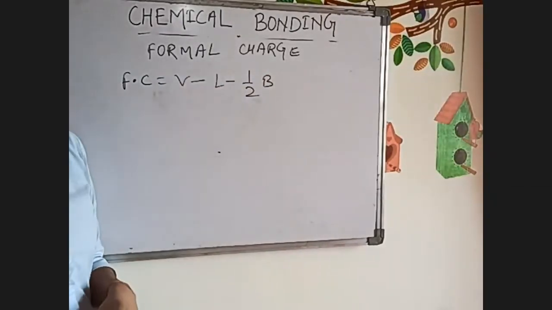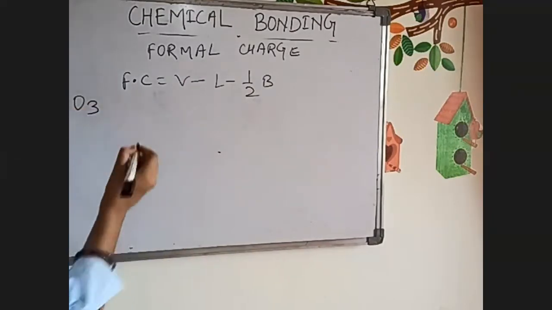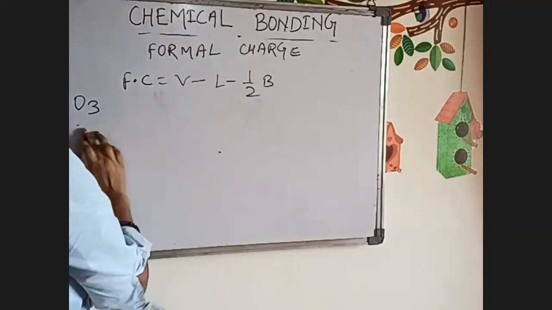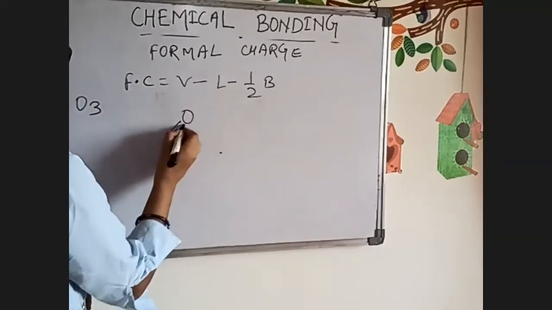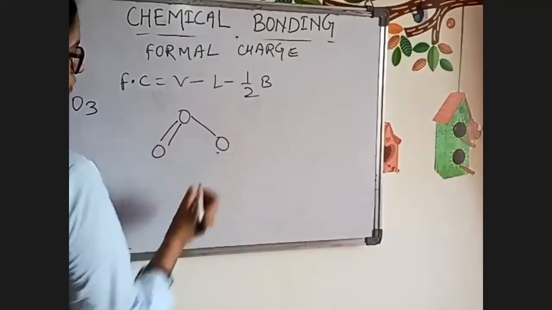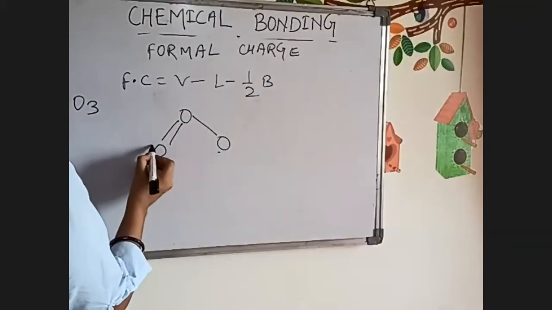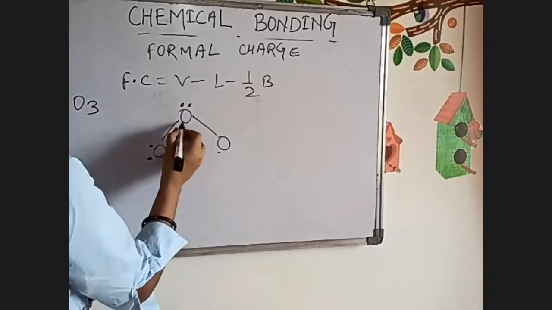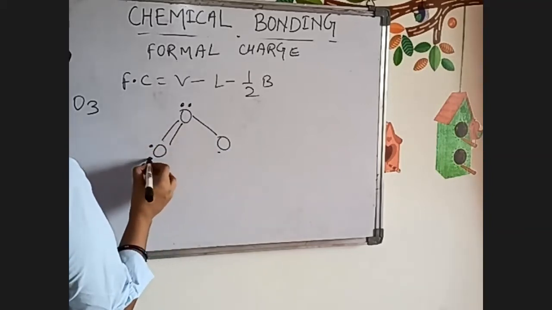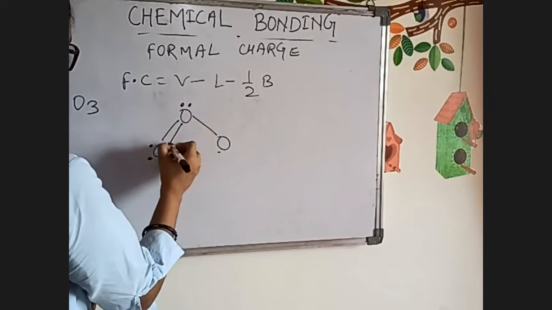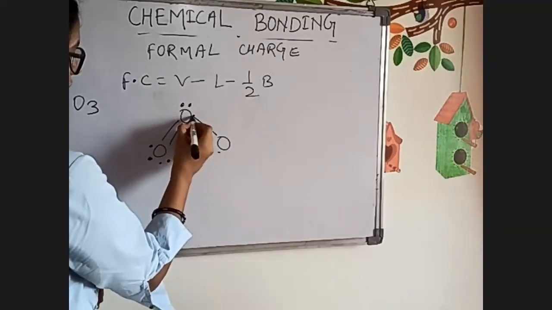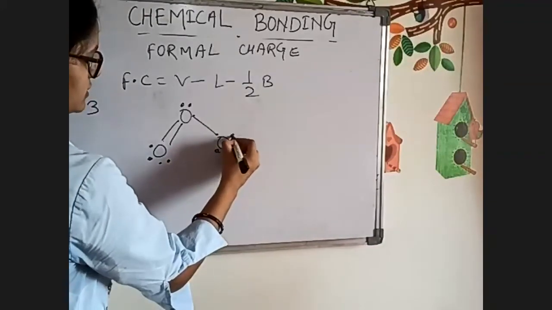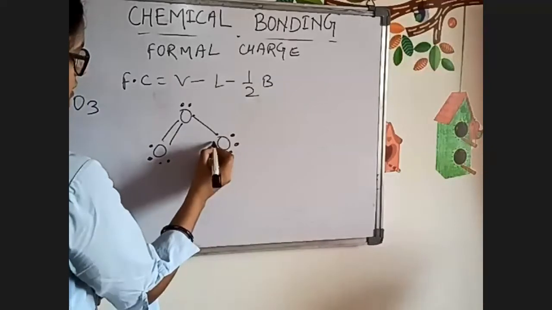Now take an example of O3. The structure of ozone will be like this. Now how many electrons will be there? 1, 2, 3, 4, 5, 6, 7, 8, then 1, 2, 3, 4, 5, 6, and 1, 2, 3, 4, 5, 6, like this.